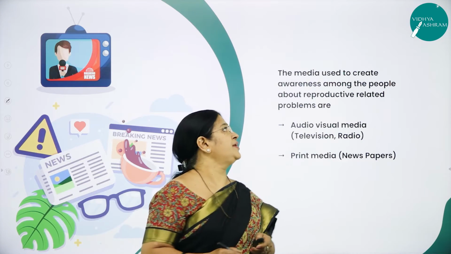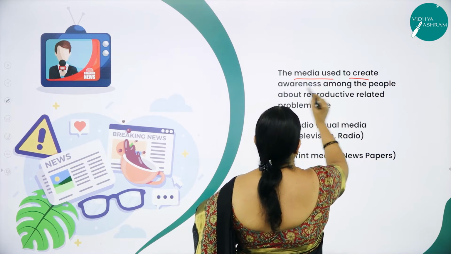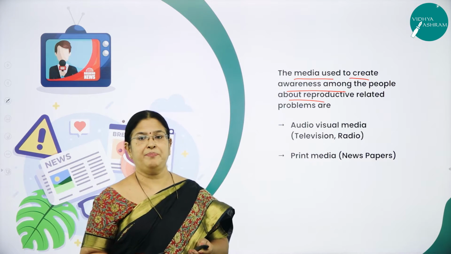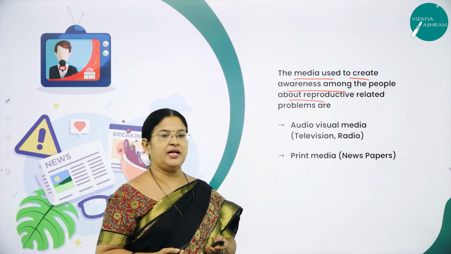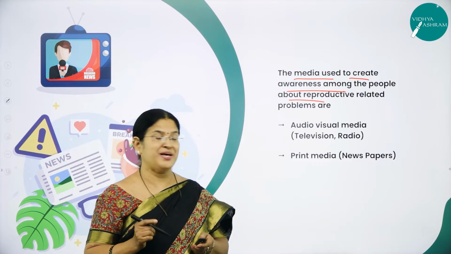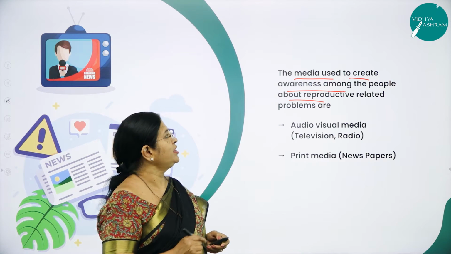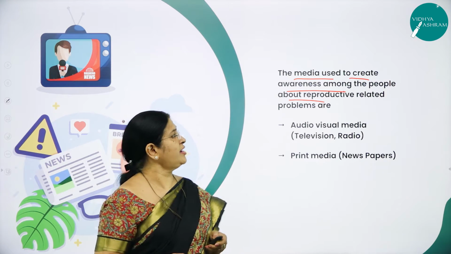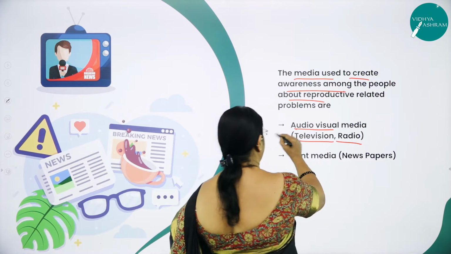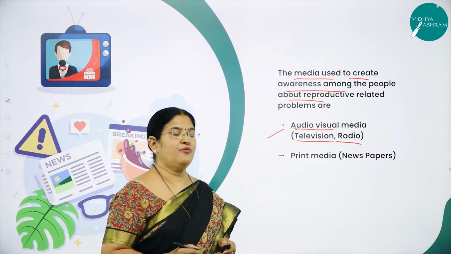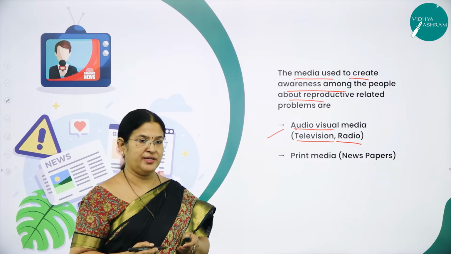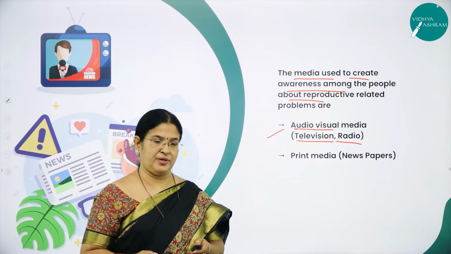Now, next very important is the media. All of us know media. The media is used to create awareness among the people about reproductive related problems. So what are the media? All of us know that radio and television are the best media to create awareness about sex related or reproductive related problems. Many advertisements come out showing how a person can overcome these problems. When a person is infected with sexually transmitted diseases, he or she hesitates to open up to a doctor.